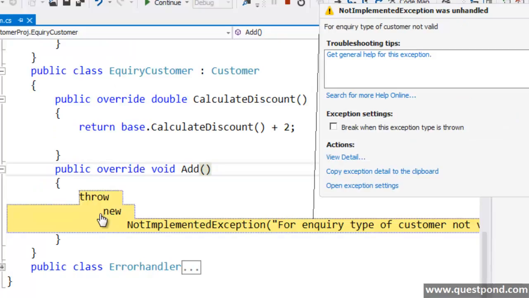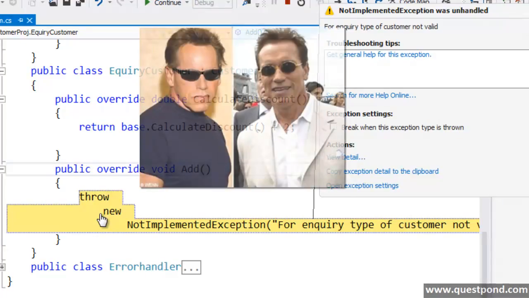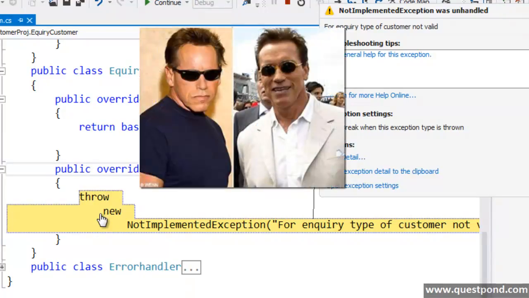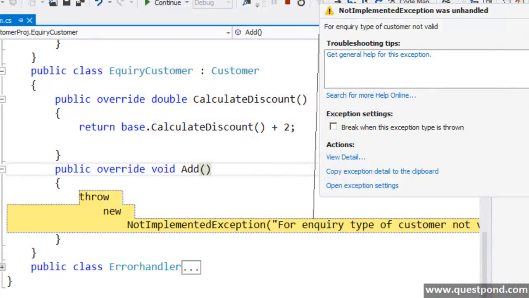Now let me try to summarize this problem. What has actually happened? The problem is this inquiry customer looks like a customer. In other words, it can calculate discounts, it has all the properties of the customer, but it is not a customer. So the parent object cannot replace the child object seamlessly or easily.